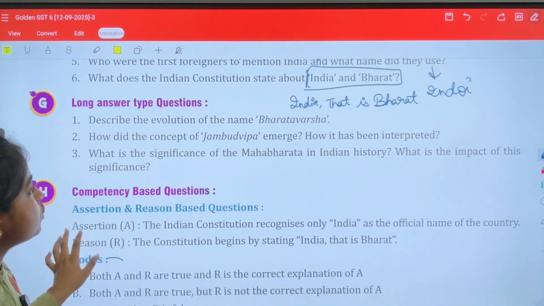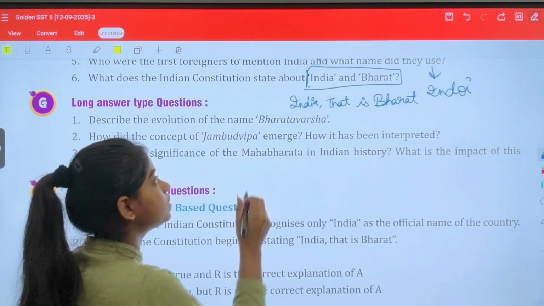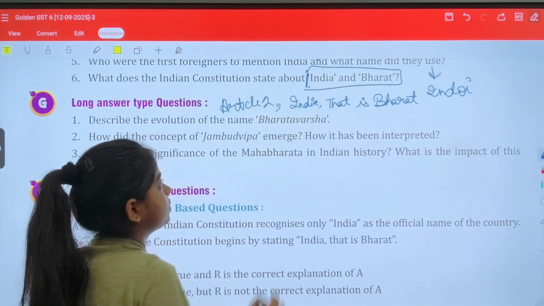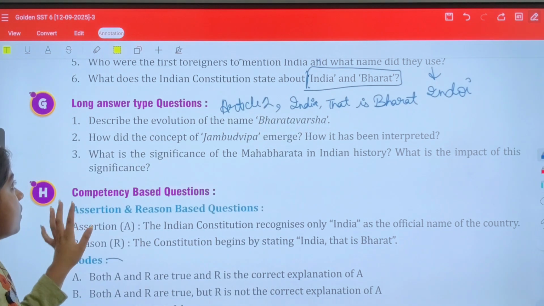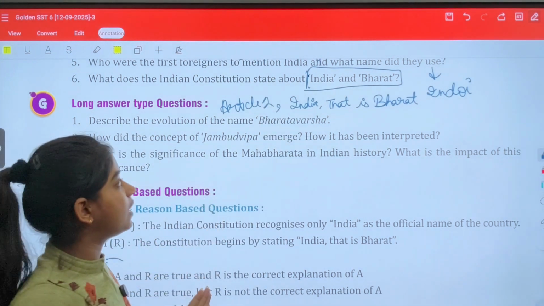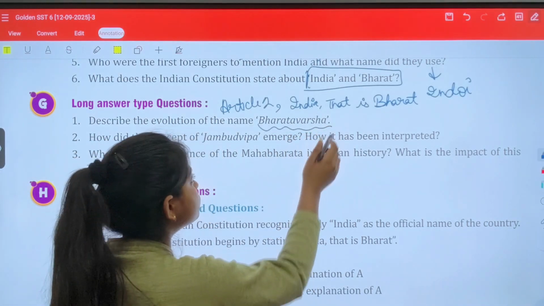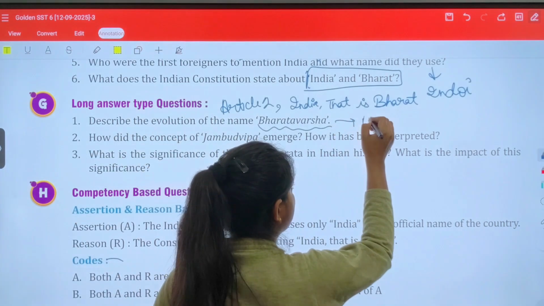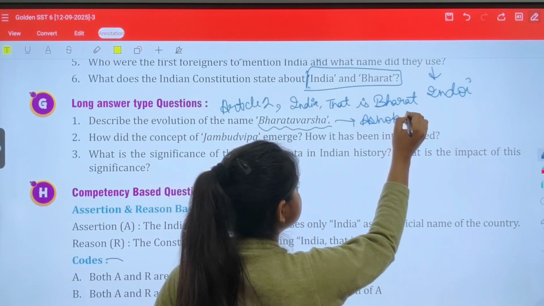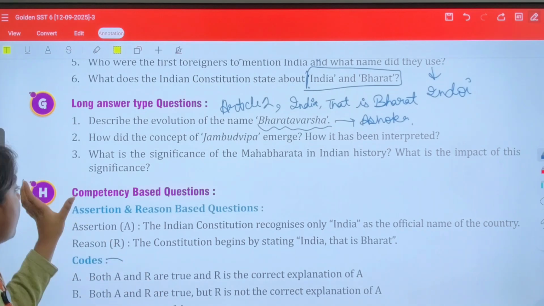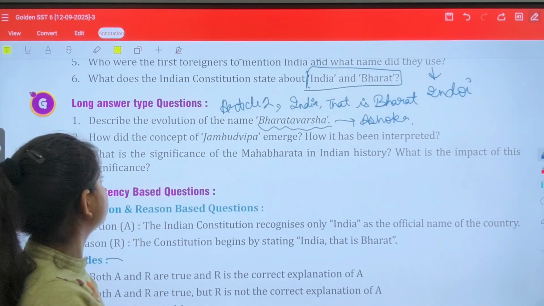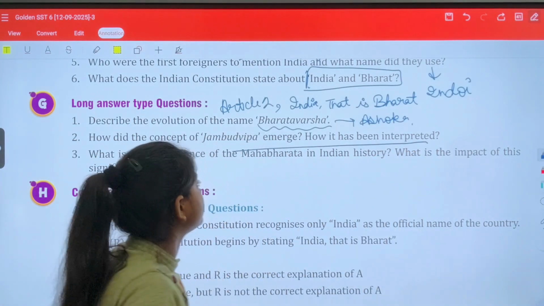Now describe the evolution of the name Bharatvarsha. And one more thing, this is the text of Article 1: India, that is Bharat. Describe the evolution of the name Bharatvarsha. Bharatvarsha was used by Ashoka in his epics. You can write Ashoka in his epics several times. Clear? How did the concept of Jambudvipa emerge? How has it been interpreted? We have already discussed this question so many times.